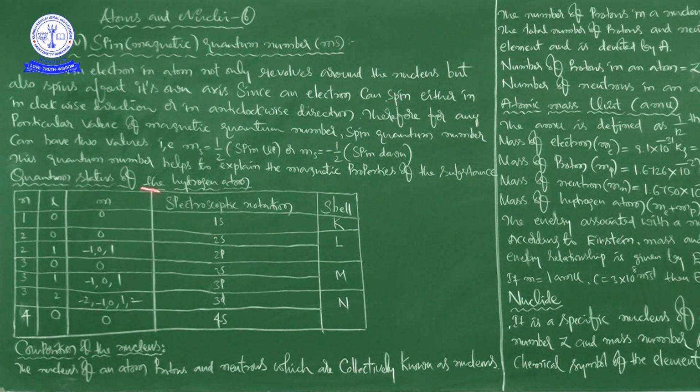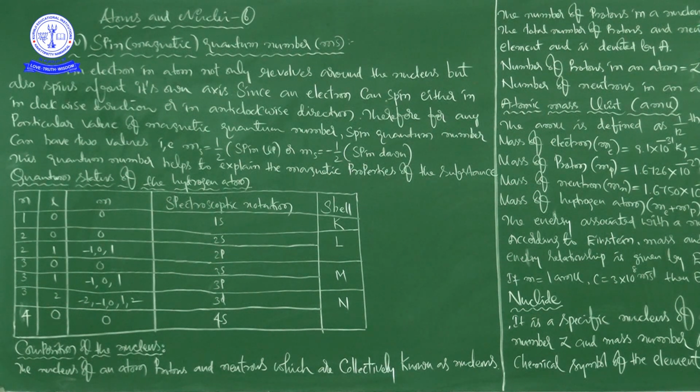Here we discussed the quantum states of the hydrogen atom, and next the composition of the nucleus. So what is the nucleus? In our theory we discussed what is an atom, what is a nucleus, and Rutherford's alpha scattering experiment, which gives the information about the presence of the nucleus, which contains most of the positive charge.